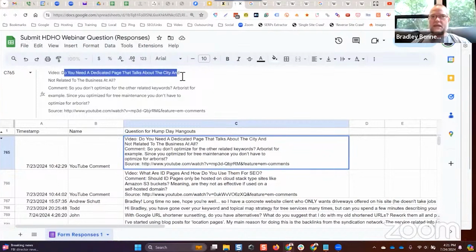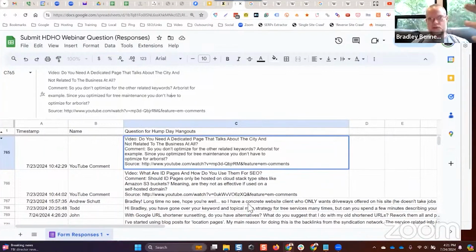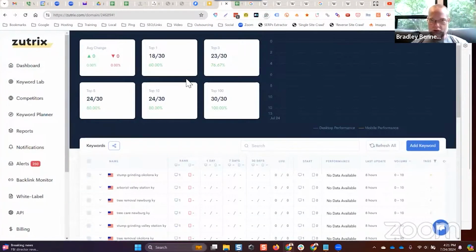Do you need a dedicated page that talks about the city and not related to the business at all? The question was, since you optimize for tree maintenance, do you have to optimize for arborists? Or the comment was, so you don't optimize for the other related keywords, arborists, for example. Since you optimize for tree maintenance, you don't have to optimize for arborists. Well, this is a good question that will complement what I was just talking about a moment ago. And we're going to use this project right here to answer that question.